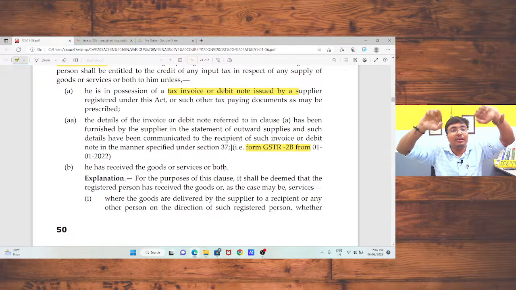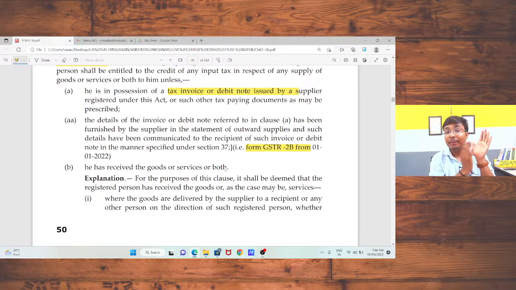At the time of business audit, at the time of departmental audit, the department will check that your invoice date is 31st March, and you are getting that goods from Gujarat. Is it practically possible that within 1 day you have received the goods? So this is a suspected situation. In that case, the department says that you are not eligible to take input tax credit and you have claimed that input tax credit. So first reverse that input tax credit, and now, as the timeline prescribed under Section 16 subsection 4 has already lapsed, you are not eligible to claim that input tax credit also.